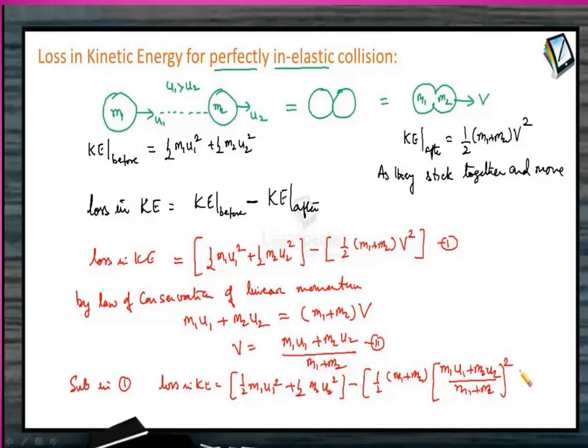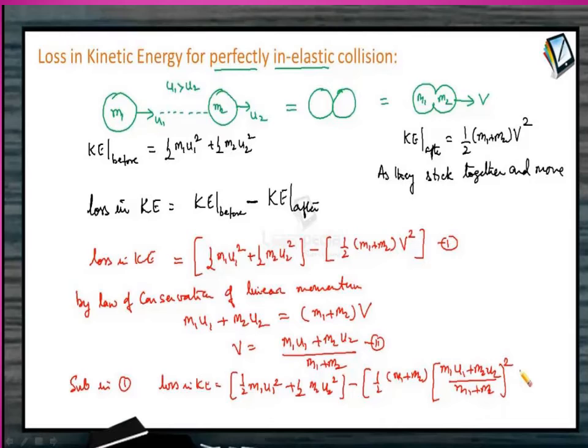Loss in kinetic energy for perfectly inelastic collision. In a perfectly inelastic collision, the loss in kinetic energy during collision is transformed from one form of energy into another form, like sound, thermal heat energy, and light energy. Let the kinetic energy be the total kinetic energy before collision, and the kinetic energy after be the total kinetic energy after collision. You understood?